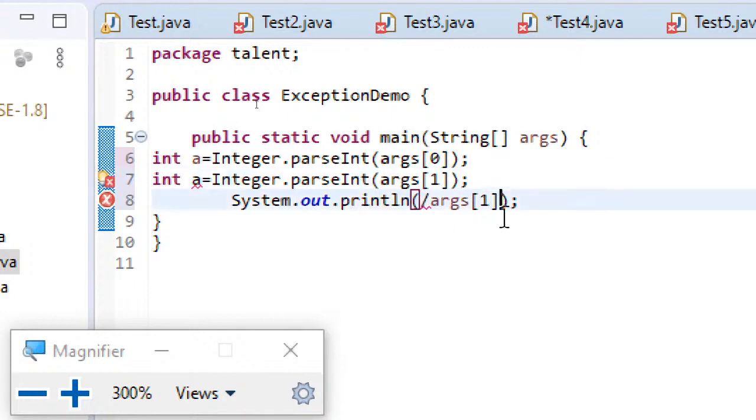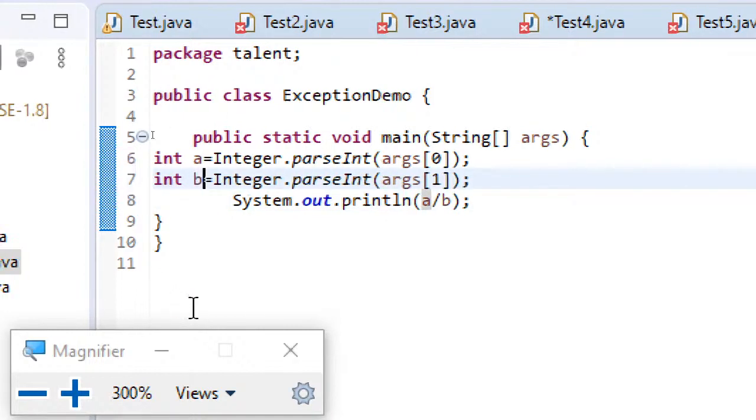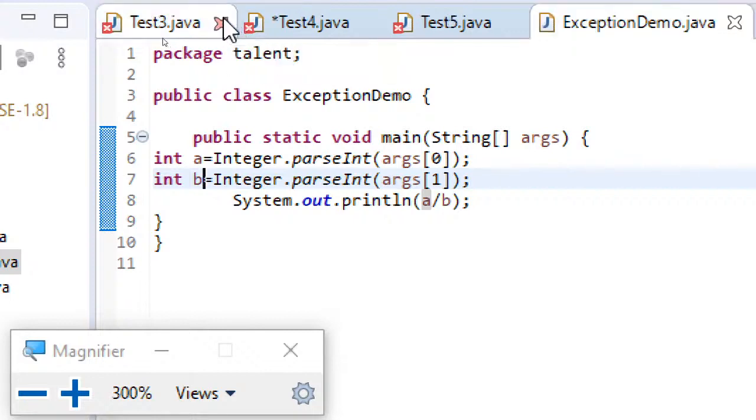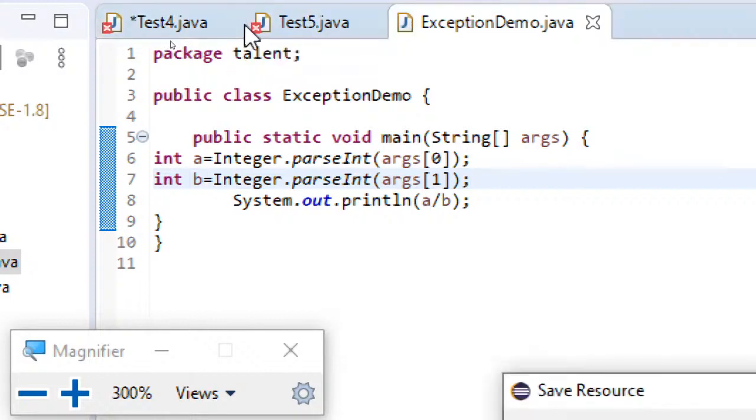And here instead of writing args[1] like this, we'll write a by b, and replace this b. So now you can see there's no compile time error here. I mean, there's no compilation mistake. Let me close these files so that you can see the file name here.